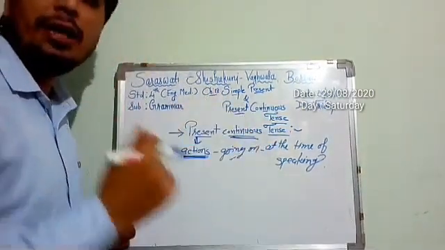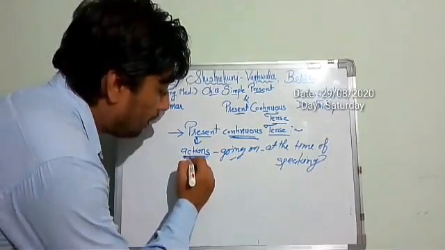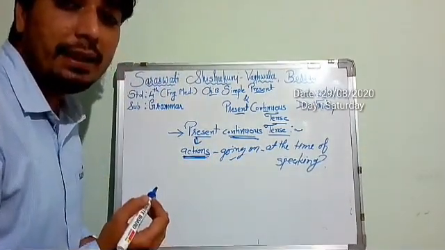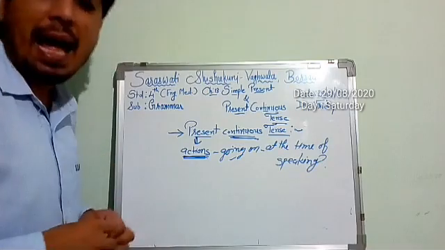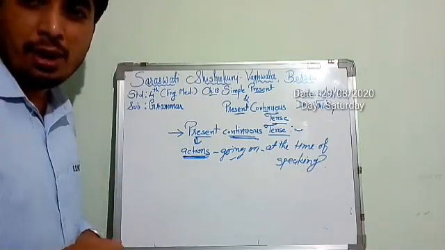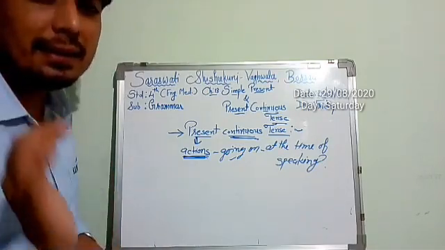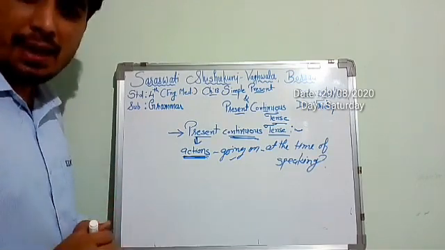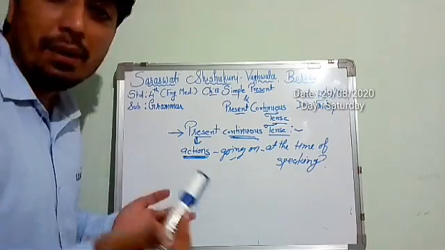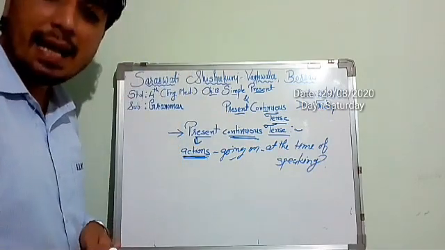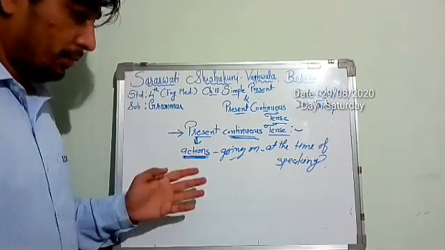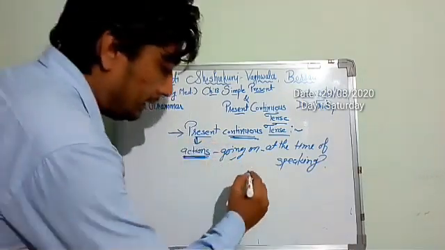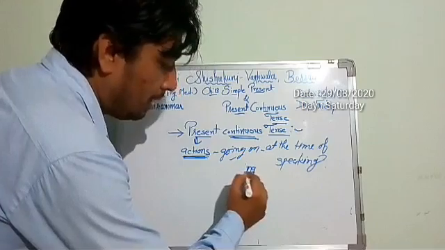Continuous means going on. I am writing now. You are observing now. I am teaching now. You are listening now, or you are learning now. The birds are flying now.